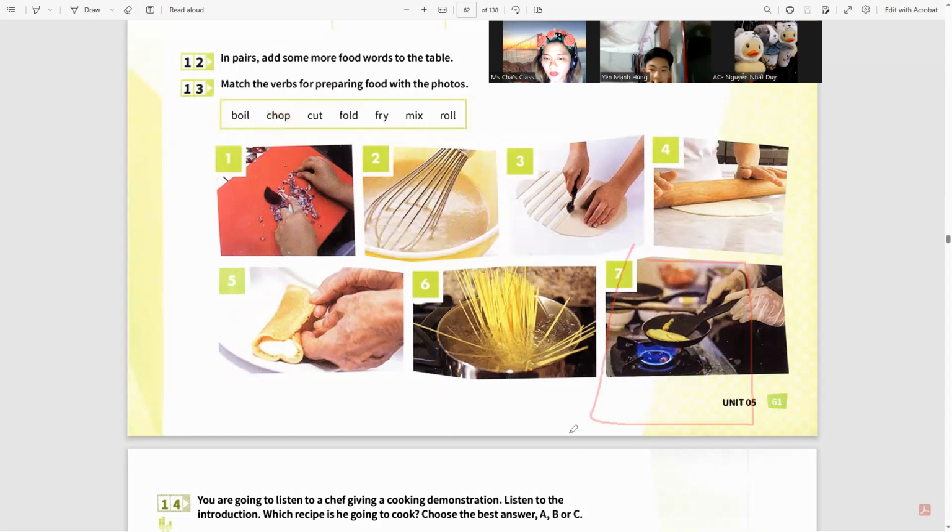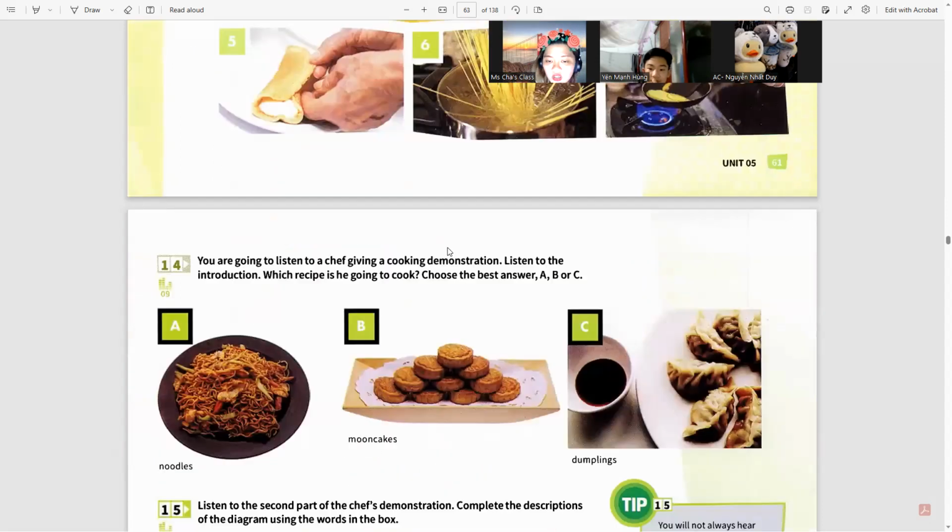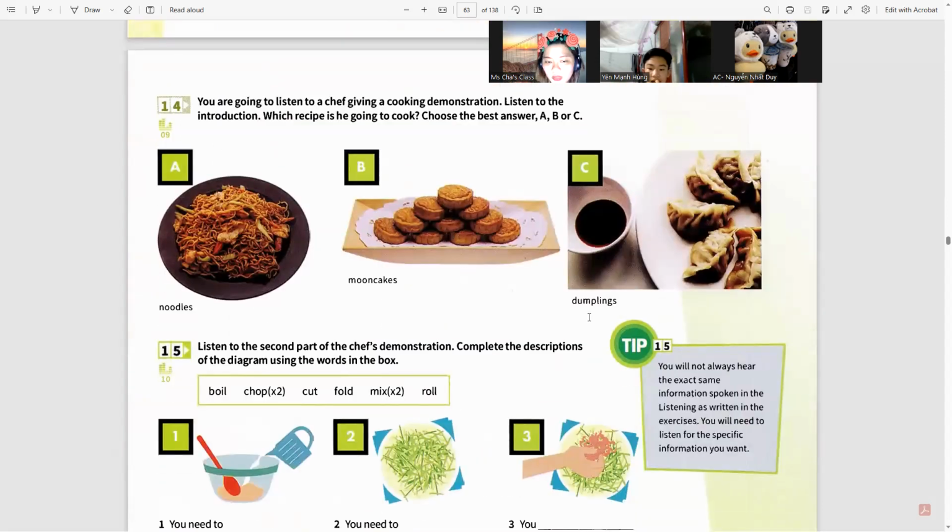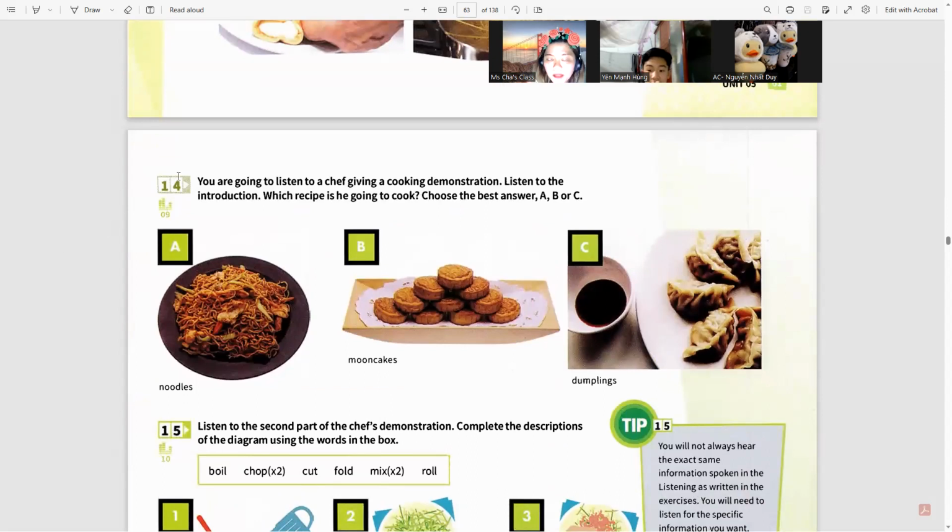Okay. So here are the food preparation verbs as I've said. For the remaining minutes, what you're going to do is this: I'll be playing an audio clip and you need to listen very carefully. Give me a second. All right, I'm just going to open the audio clip. Sorry, I need to exit.